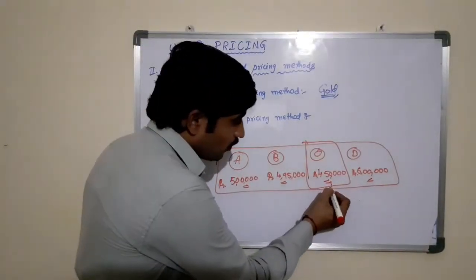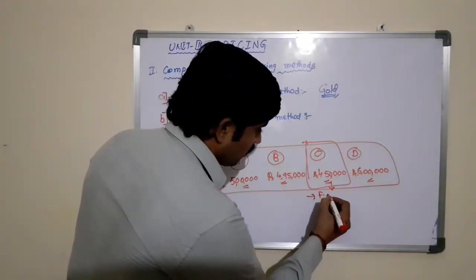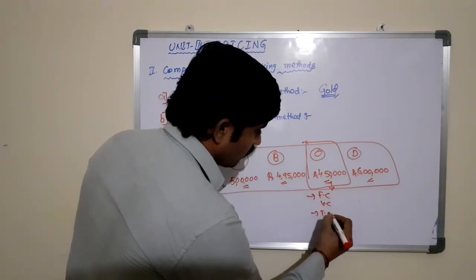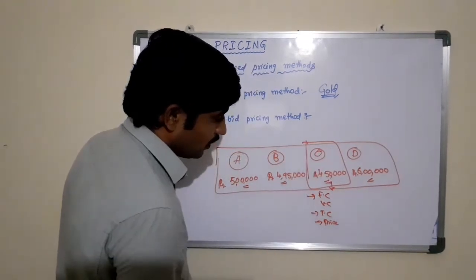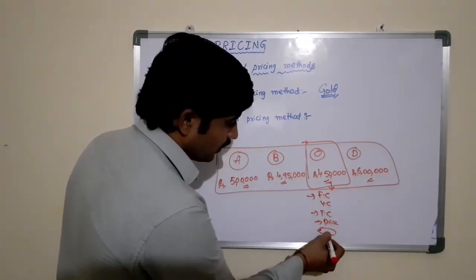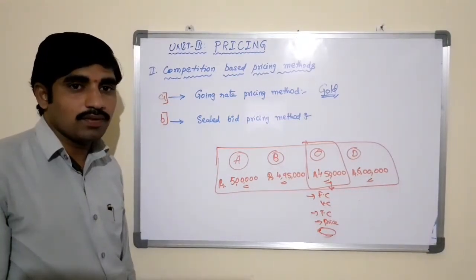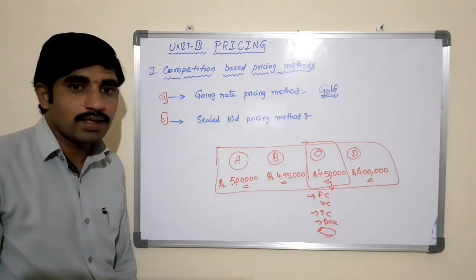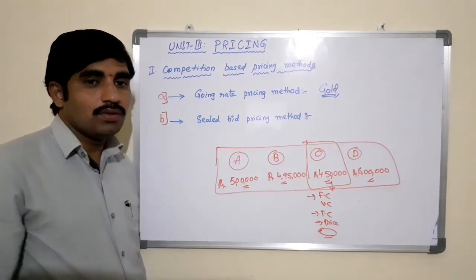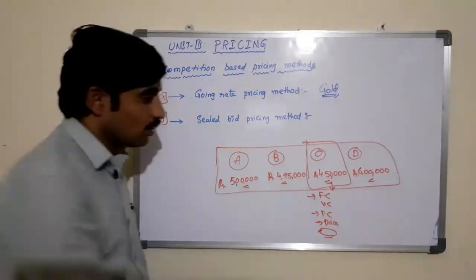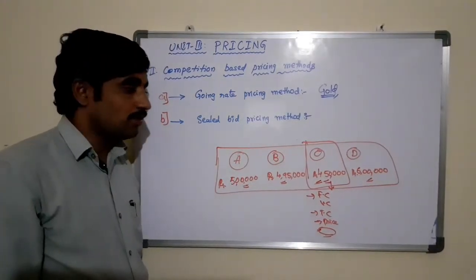At the time of quoting the price for the contract, he must understand what the fixed cost is, what the variable cost is, what the total cost is, what price he is quoting for the contract, and what the margin is, whether there is a margin for this contract or not. If not, what will be the consequences. Everything needs to be understood and analyzed, and only then should he quote the price for the contract. Based on all these, if he quoted 4,50,000 for the contract, then he will be awarded the contract.